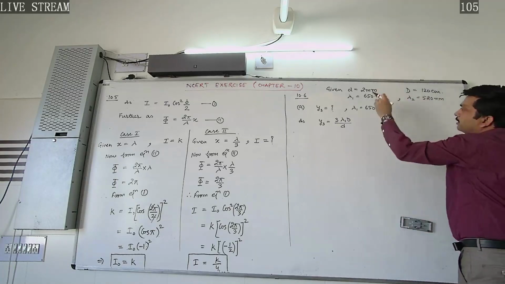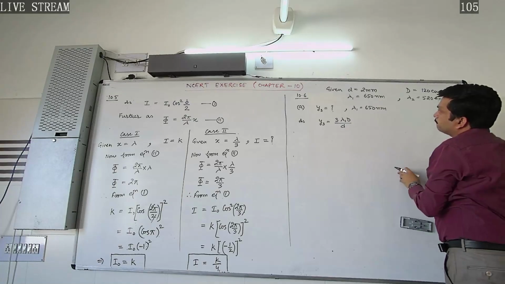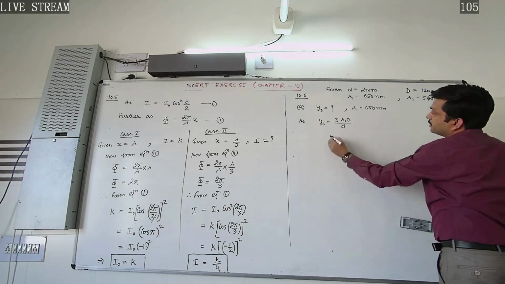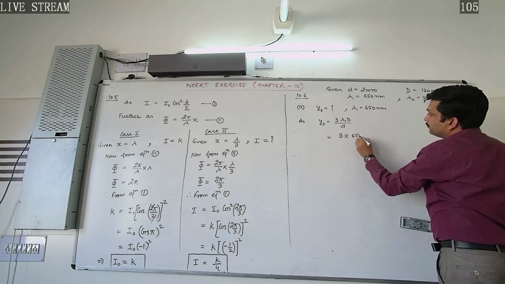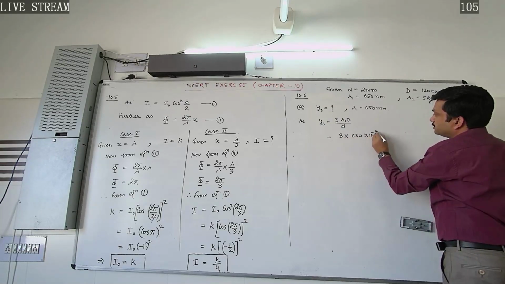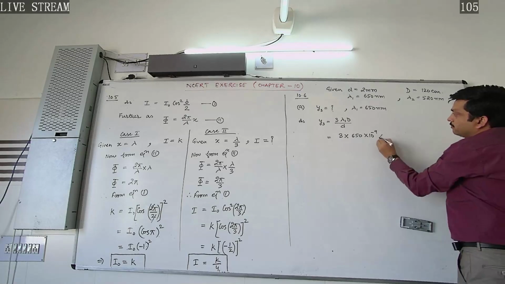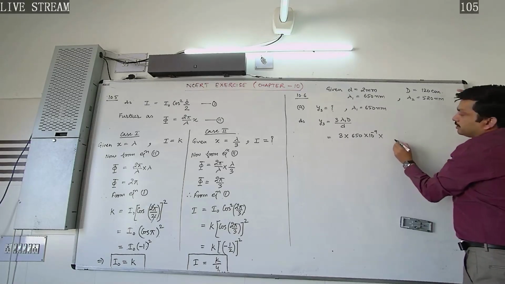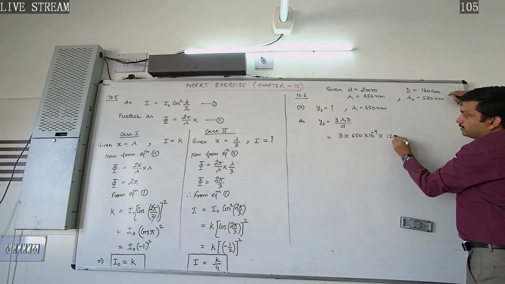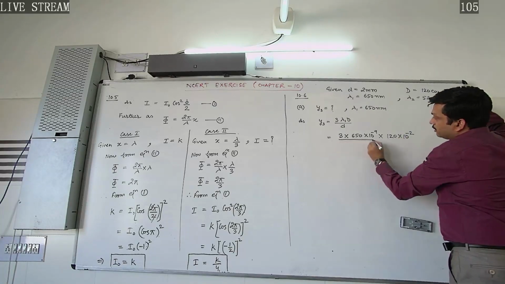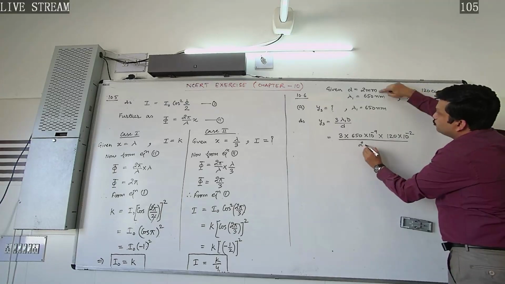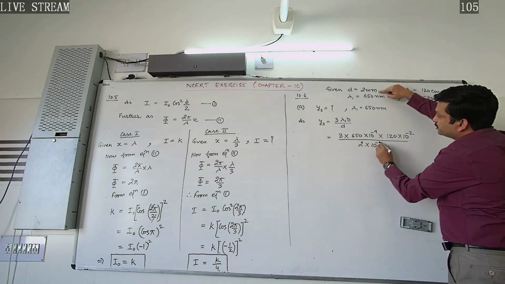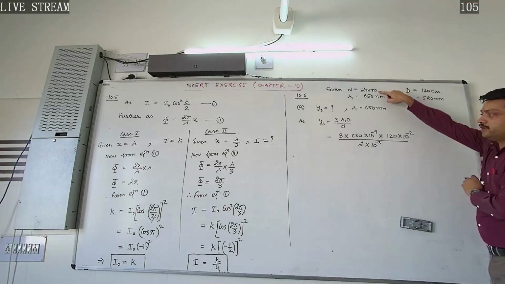Writing it in SI units, putting the value, 3 into lambda 1, 650 nanometer. Nano means 10 to the power minus 9. Capital D is 120 centimeter, so 120 into 10 to the power minus 2 meter, divided by small d, that is 2 mm, and 2 mm means 2 into 10 to the power minus 3 meter.